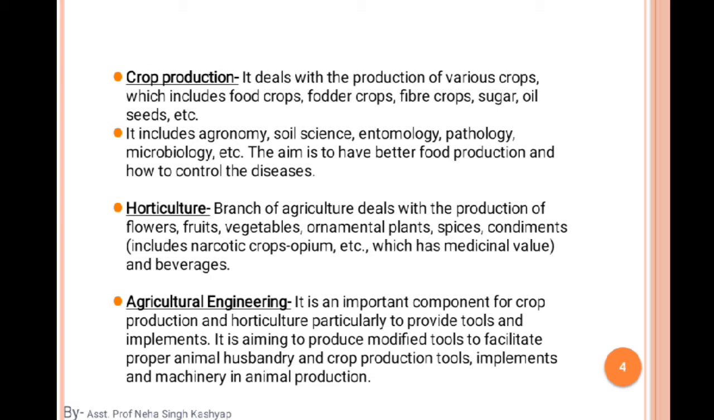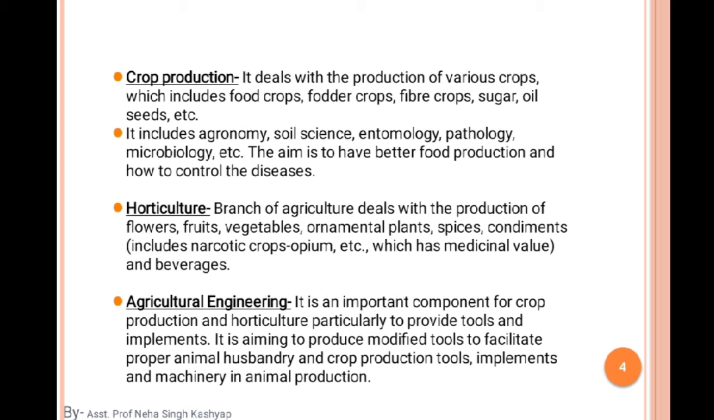Okay, and the next is agricultural engineering. As the name suggests, what is agricultural engineering? In this branch we deal with some tools and implements for crop production, such as tractors, some kind of cultivator, some kind of desi plow. Okay, so what is the plow? I had already discussed it in our previous lecture, so go through it and study well.